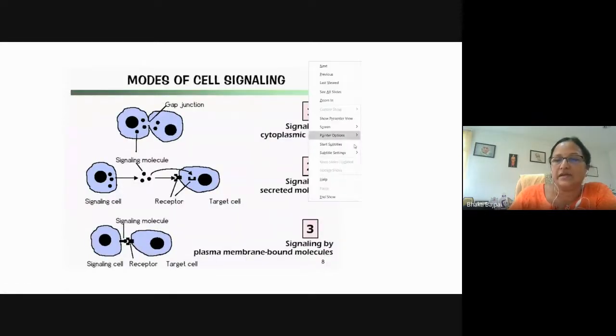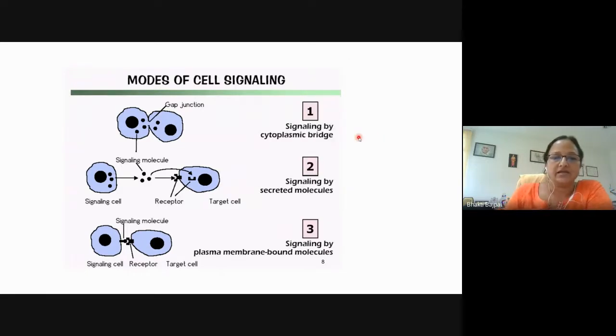So to start with the basics, there are different modes of cell signaling. The first type is signaling by cytoplasmic bridge. While studying cell adhesion molecules, we studied different types of cell junctions. The gap junction is one type of junction present in the cell, and it allows movement of small water-soluble molecules across the cells, so that a homogeneous condition can be maintained across the cells, and communication is also done. So this is through the gap junction.